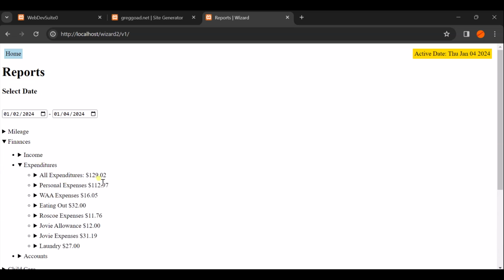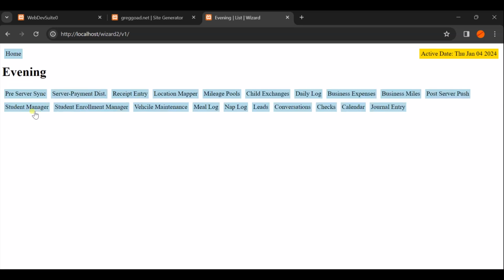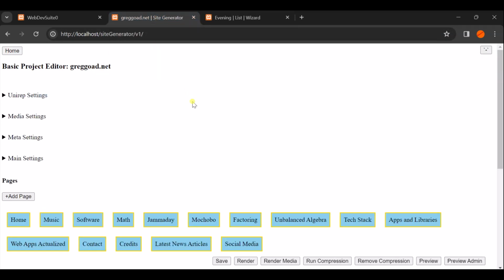All right, so finances, expenditures. Oh man, that's how much money I spent the day before yesterday. Yesterday I didn't spend nothing. Yesterday, man, the log went so fast yesterday. All right, so this was from until July. The student thing happened like somewhere in November or October. I can't remember it. But I've wanted that a long time, to be able to have lesson plans and lesson reports sent in an email.